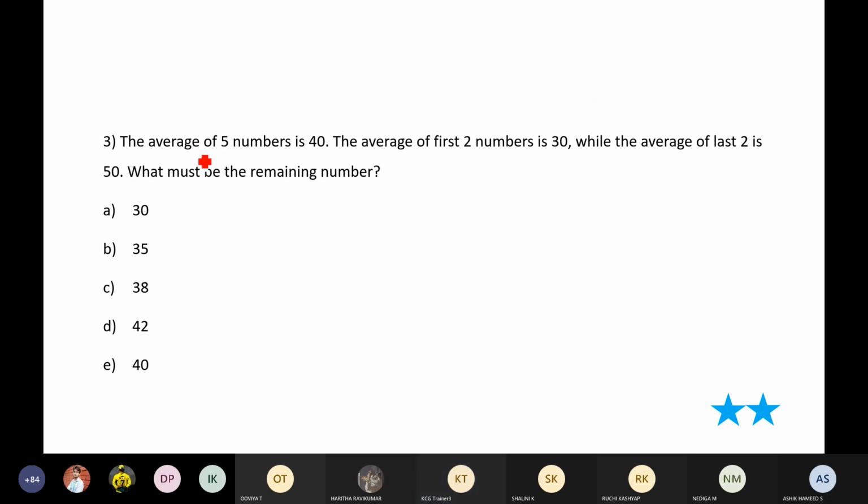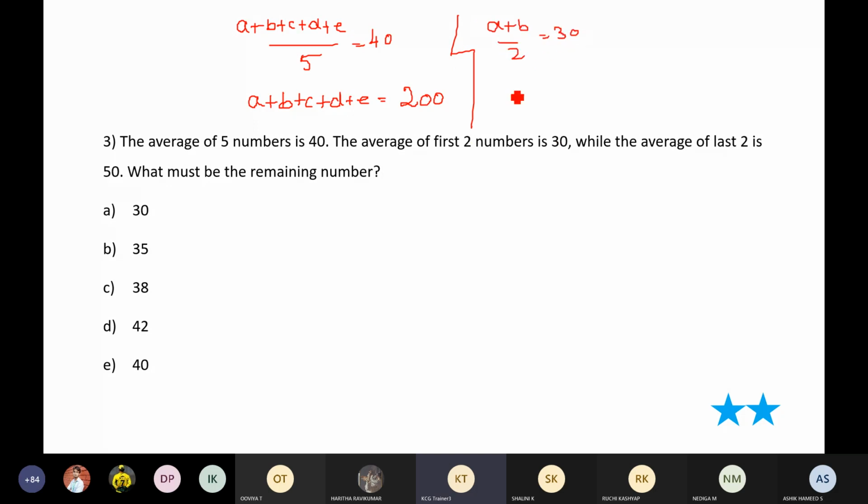Guys, listen here. The average of 5 numbers is 40, which means A plus B plus C plus D plus E divided by 5 is equal to 40. So can I say A plus B plus C plus D plus E is equal to 200? The average of the first two numbers is 30. So (A plus B) by 2 is equal to 30. So can I say A plus B is equal to 60? Similarly, the last two numbers, D plus E, divided by 2 is equal to 50, which means D plus E is equal to 100.